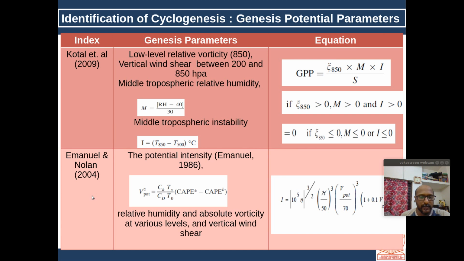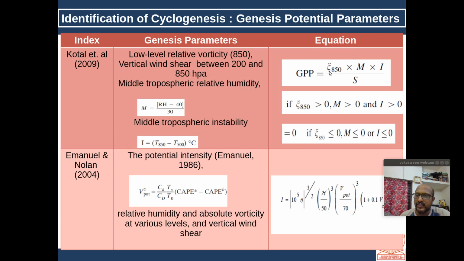Emanuel is a famous tropical meteorologist. He has done a lot of work on tropical cyclones. He and his student Nolan developed a cyclogenesis parameter, and I am coming to that. Before that, I am just describing the Kotal cyclogenesis potential parameter, which is operationally used by IMD for operational prediction. As we know, for cyclones there are 3 dynamical parameters, like